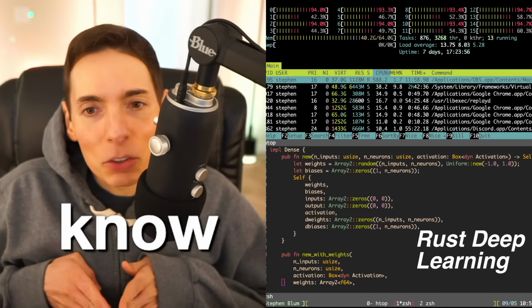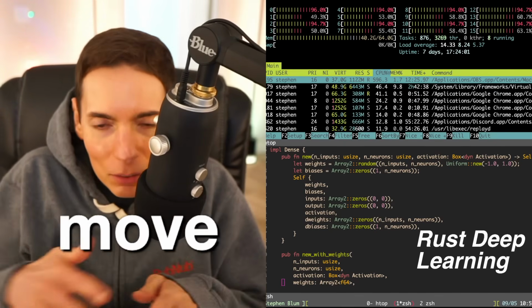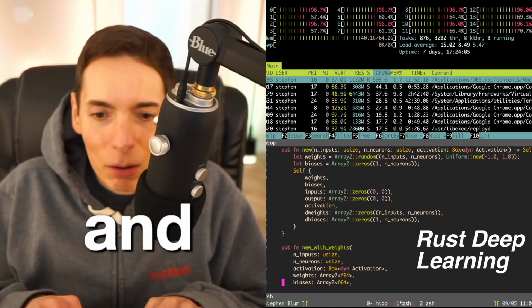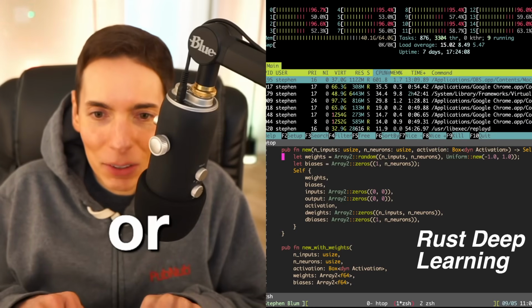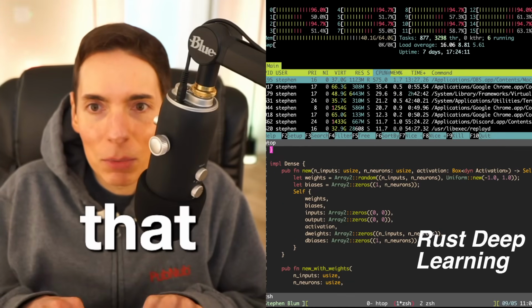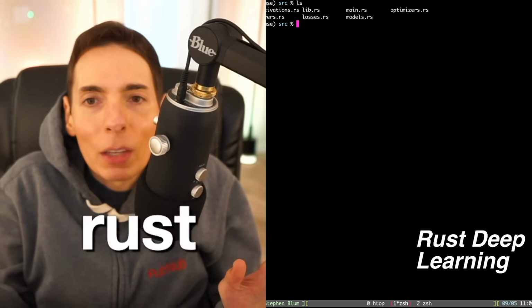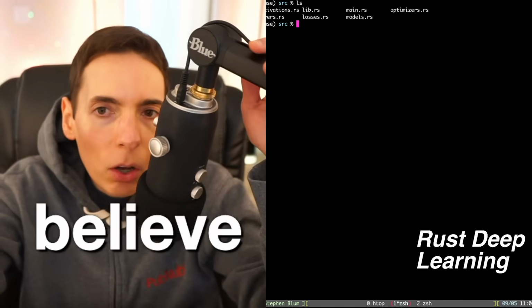I know we can get to it. Often we get distracted and move off onto tangents, but today we will get through Threven and Throd, and that will be the goal. We'll also walk through the XOR nonlinear example that was demonstrated. So that's the plan for today. This is all our Rust code, and it's all compiled, and it runs.